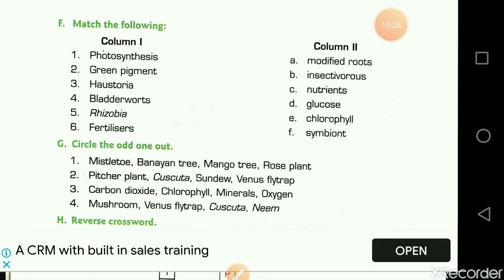Bladderworts, it is an example of an insectivorous plant. The answer is B. Rhizobia, the rhizobium bacteria, not plant, rhizobium bacteria that lives in the pea plant in a symbiotic relationship, that is symbiont.